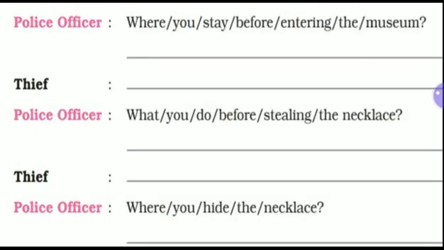Now again police officer. First this question has to be answered by the thief. What the thief has stated: I entered before the security guard had closed the museum.